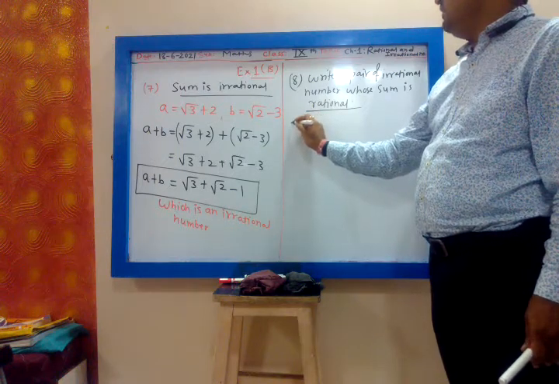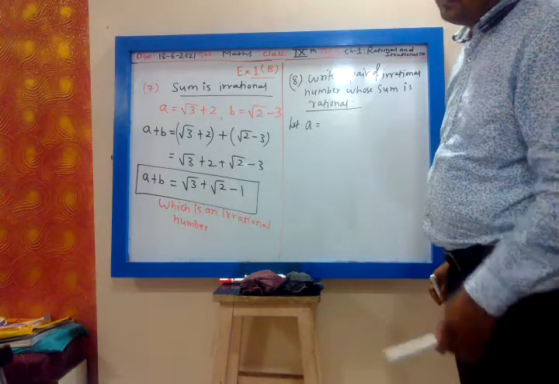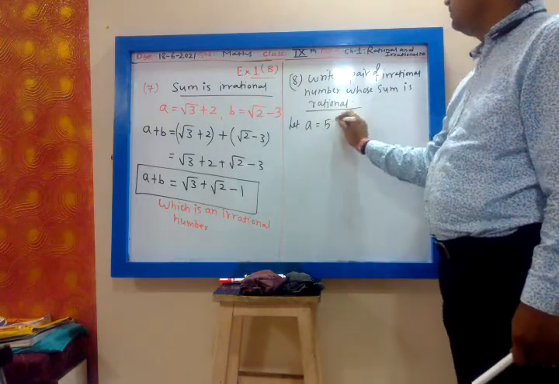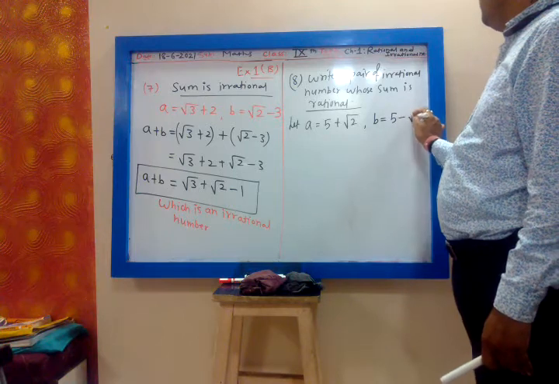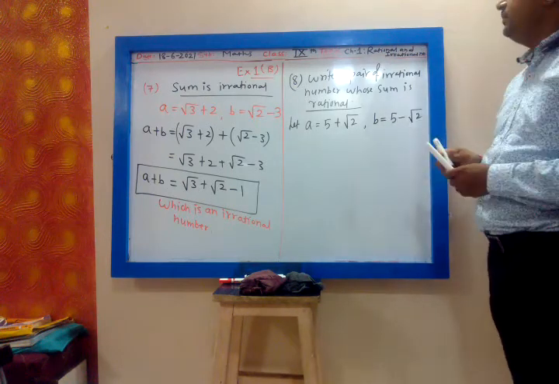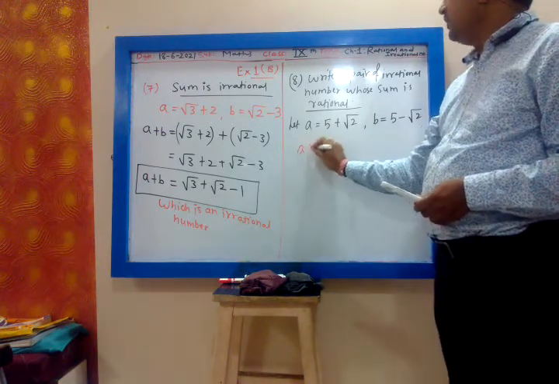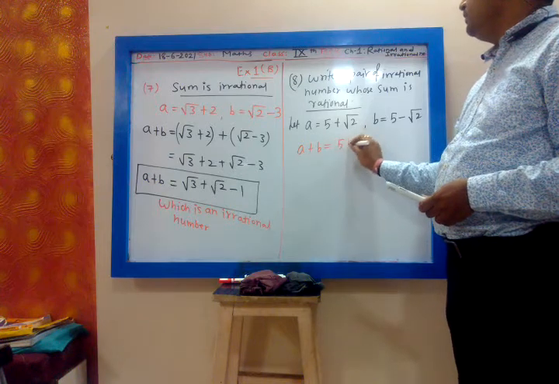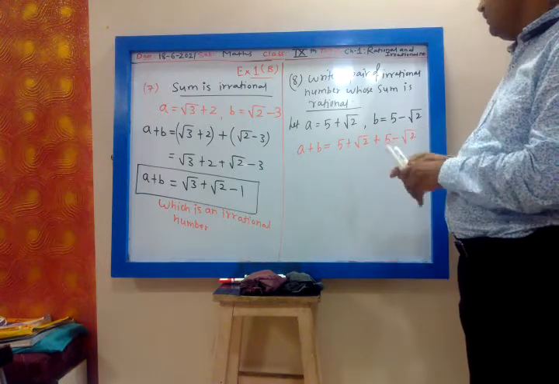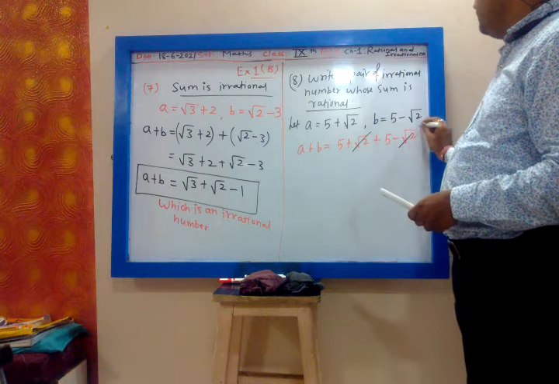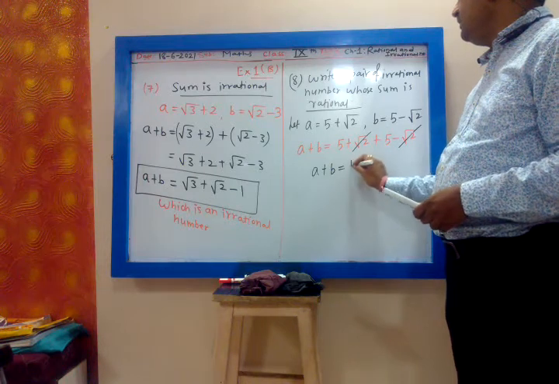So you can consider, let A be 5 plus root 2. And we take B as 5 minus root 2. Both are different irrational numbers, because of this root 2, it is an irrational number. Now what is A plus B? 5 plus root 2 plus 5 minus root 2. Plus root 2 and minus root 2 get cancelled. So what is left? A plus B is equal to 5 plus 5, that is 10.